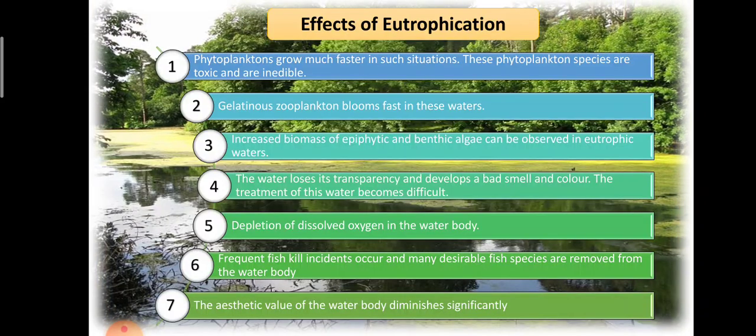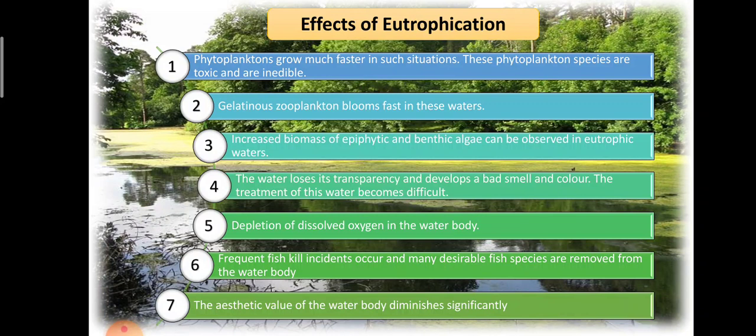Then what are the effects of eutrophication? Primary effect of eutrophication is decrease in the biodiversity, increase in toxicity of the water, and change in species dominance. So we will see that in detail. First is phytoplanktons grow much faster in such situations, and these phytoplankton species are toxic and inedible. Some algae we know we can consume because they are highly proteinaceous, but these which form eutrophication are inedible and they are toxic. What are phytoplanktons?